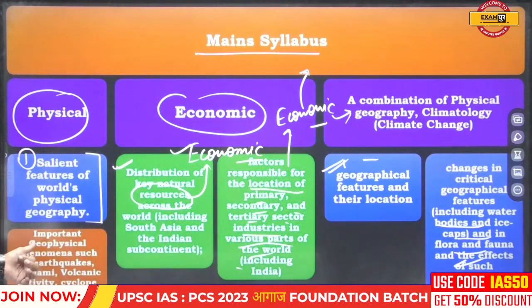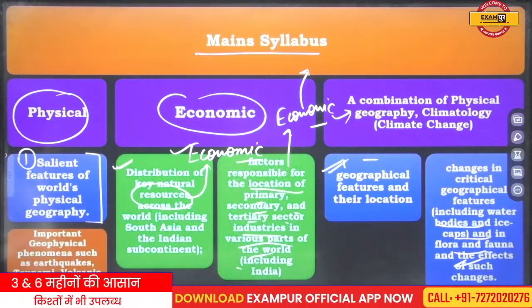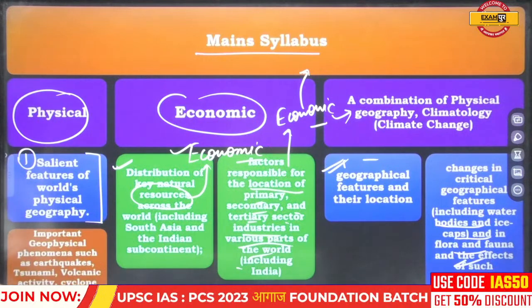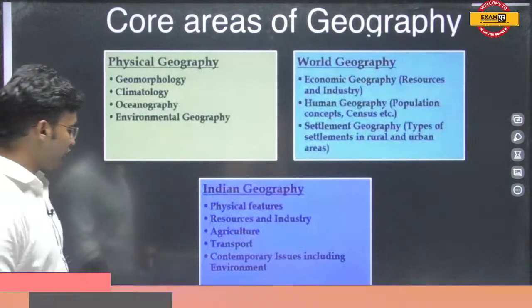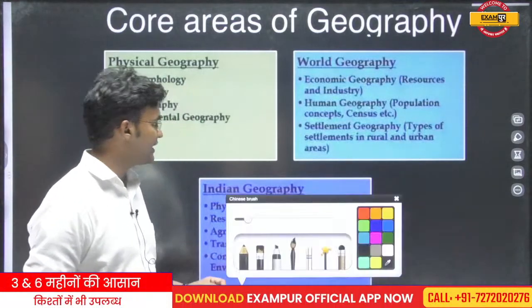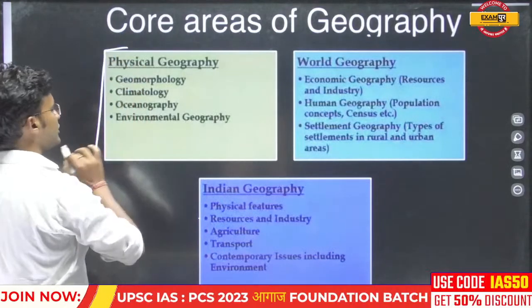The important geophysical phenomena such as earthquake, tsunami, volcanic activities, and cyclone. This is part of physical geography. Okay. The next: the core areas of geography. What are the core areas of geography? Let us see. Physical geography is the core section.